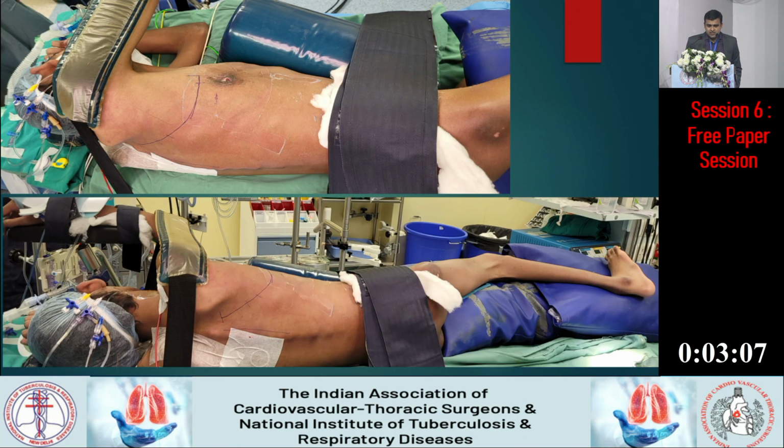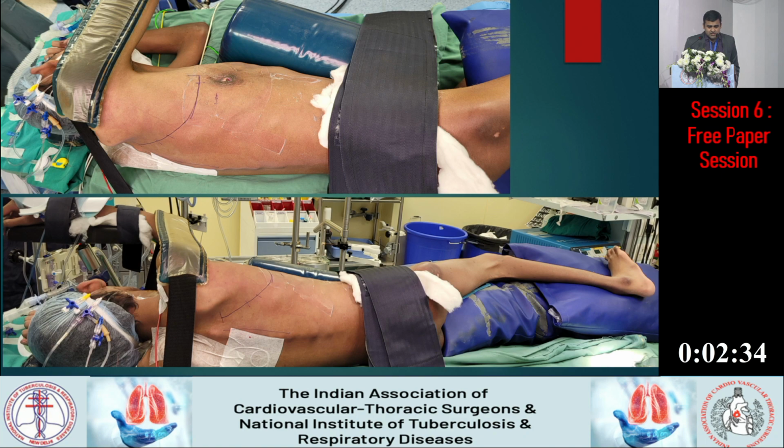As you can see, this is the position. We had some difficulties in the position, but eventually after a good muscle relaxation and intubation, we were able to position him as well. You can see the degenerative muscles, but this was much better because we had already given him quite a lot of nutrition. When the patient initially presented, his muscle wasting was much more. He was in our ward for more than 1.5 months.